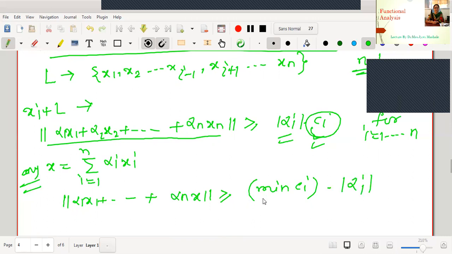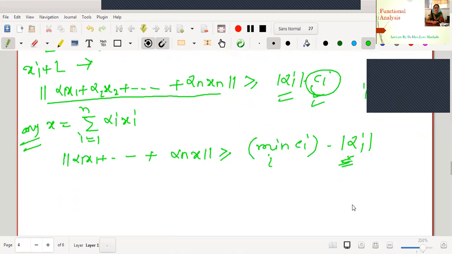Let me write mod alpha i. I am taking the minimum over i because it is true for all i. Therefore, it is equally true for minimum Ci. The above equation is true for each alpha i.